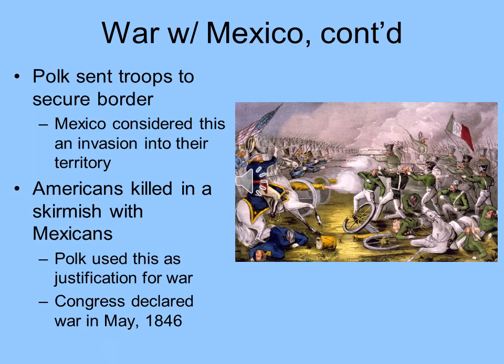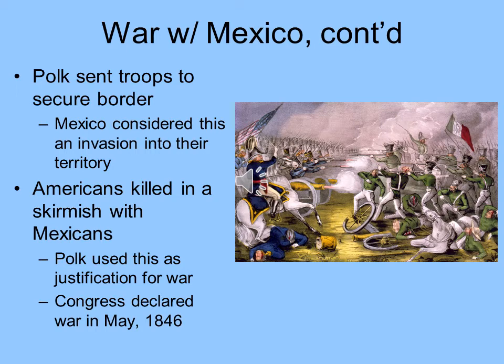So amidst this tension between the United States and Mexico, President Polk sends troops to secure the border, or what he believed was the border between the United States and Mexico. Of course, what you've seen from that map shows that there was a great discrepancy between what the United States saw as the border and what Mexico saw as the border. So Mexico considers this an invasion into their territory, and so they open fire on the Americans. Some Americans are killed in a small battle, a skirmish with the Mexicans.